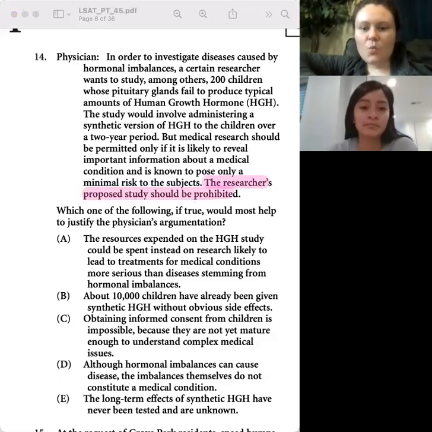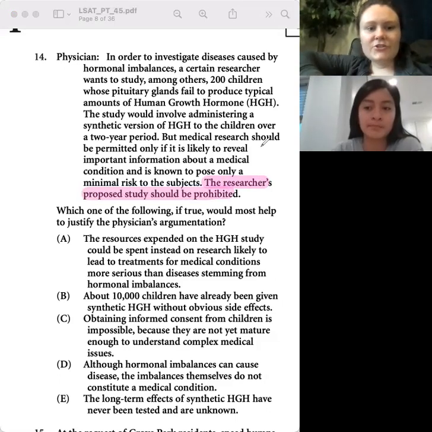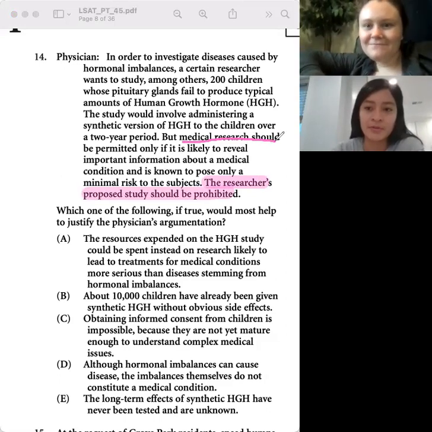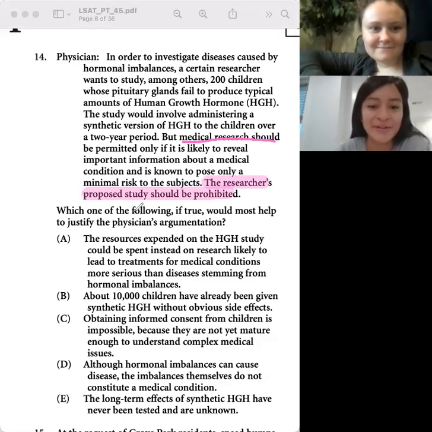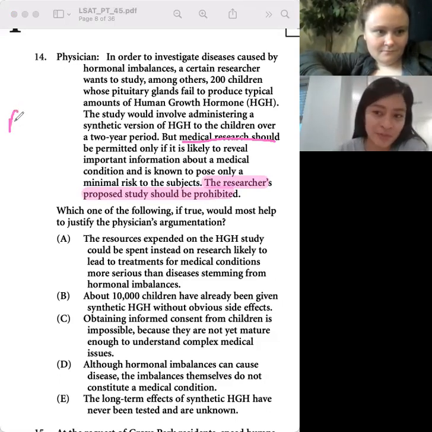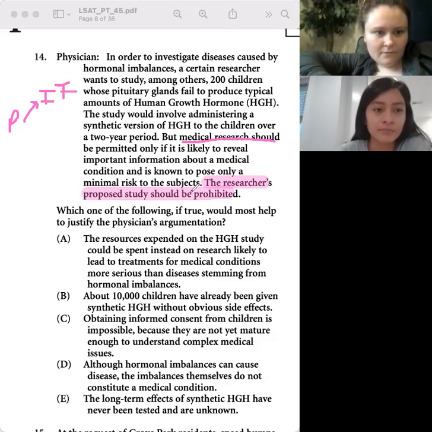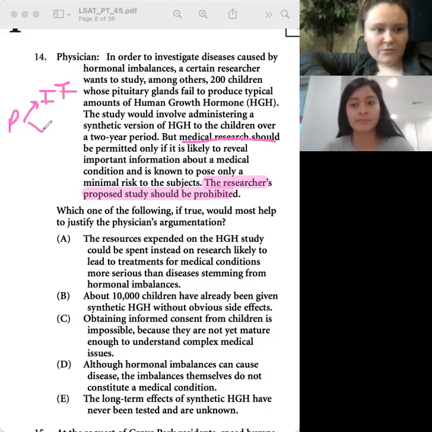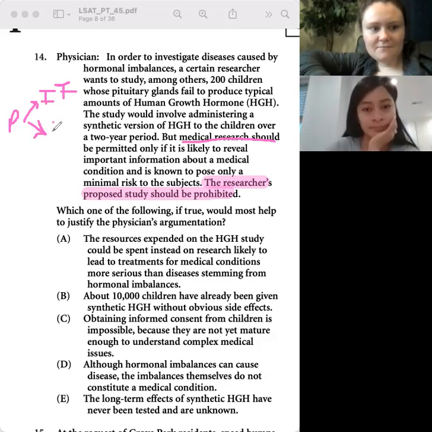Awesome. And so when should research be allowed? Oh, you're on mute. Can you hear me now? Yeah. When it reveals important information and it poses minimal risk. So important information and minimal risk. So we need both of these things, right?